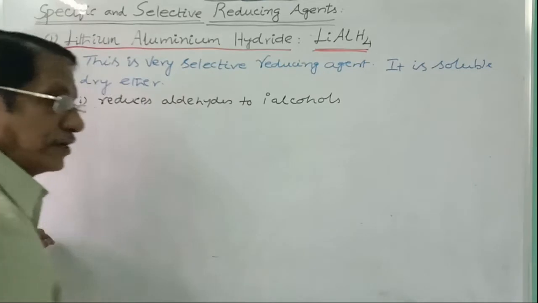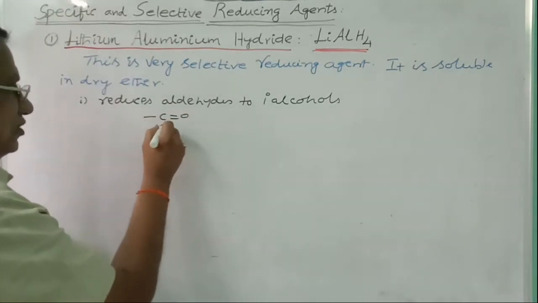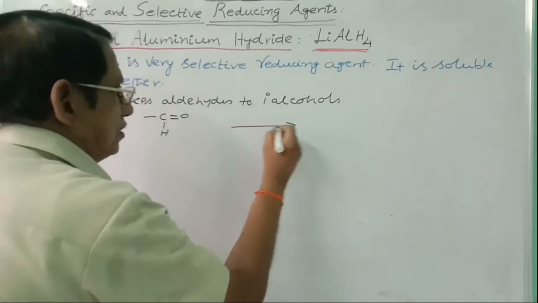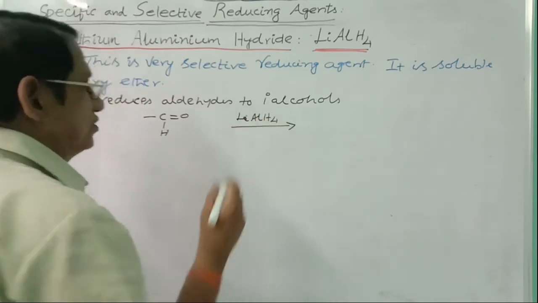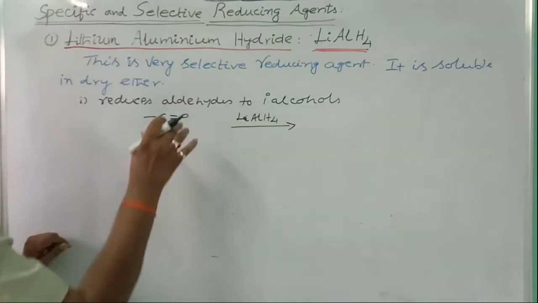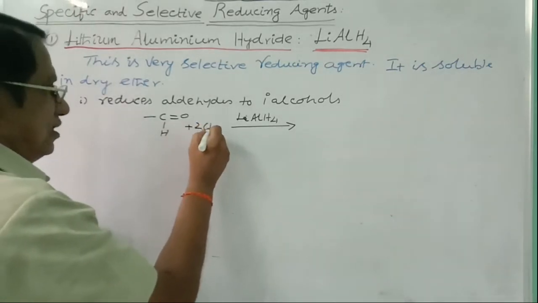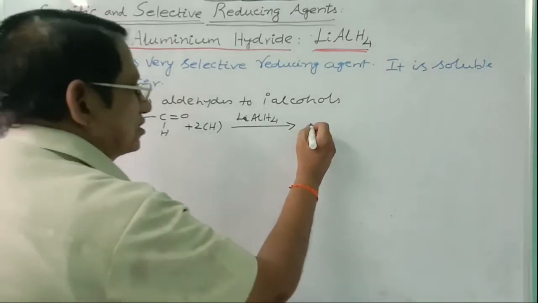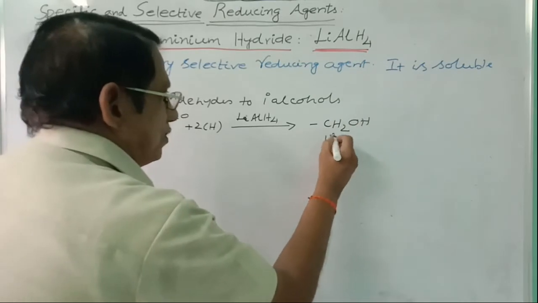The aldehyde group is C double bond O. You are using lithium aluminum hydride as the specific reducing agent. C=O will be converted into CHOH. For balancing, you write 2 hydrogens from lithium aluminum hydride, and thereby it is converted into CH2OH. This is a primary alcohol.